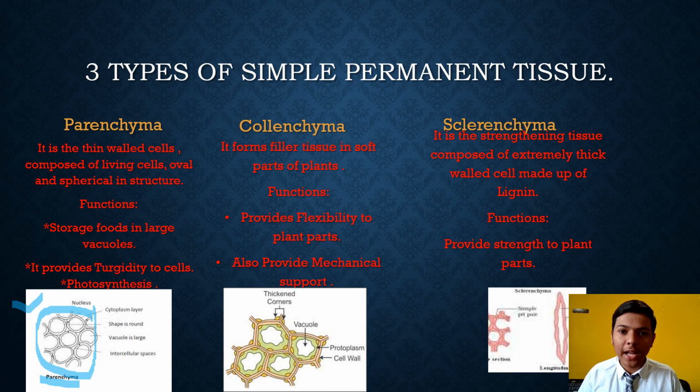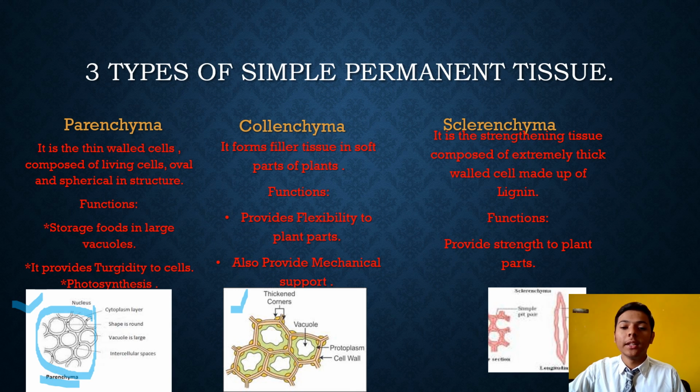Collenchyma forms filler tissue, which means it fills the gaps inside the plants, and its functions are that it provides flexibility to plant parts and also provides mechanical support. Here you can see the diagram of collenchyma.